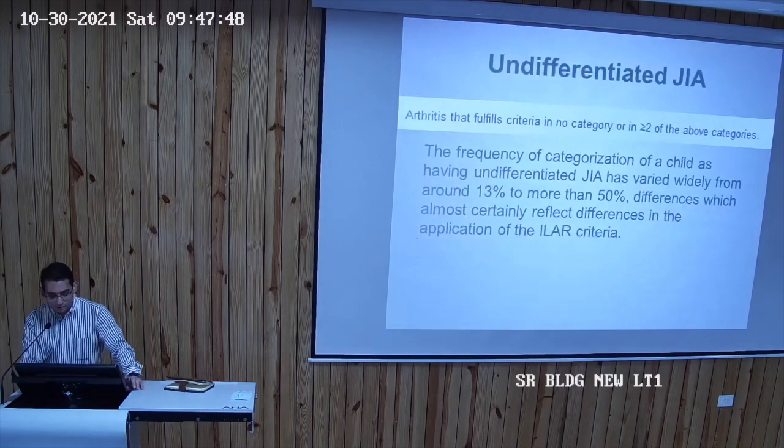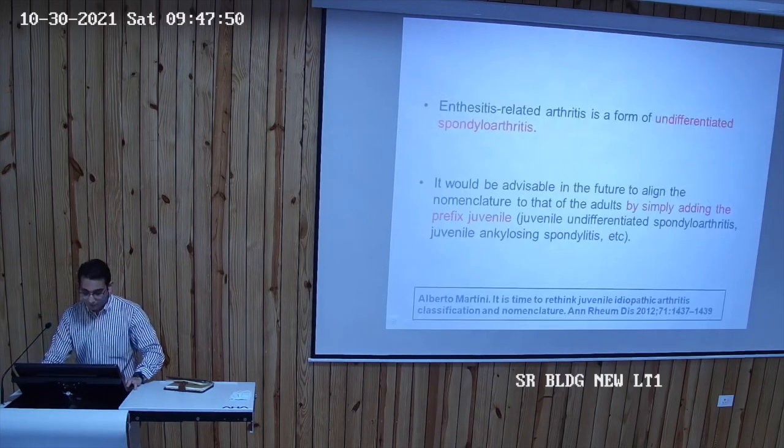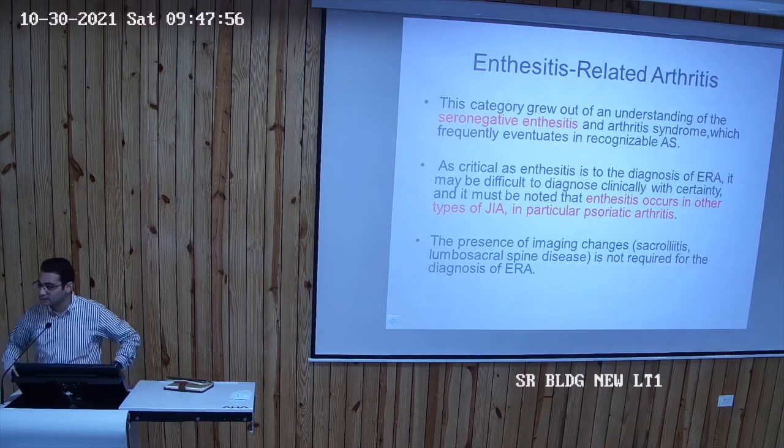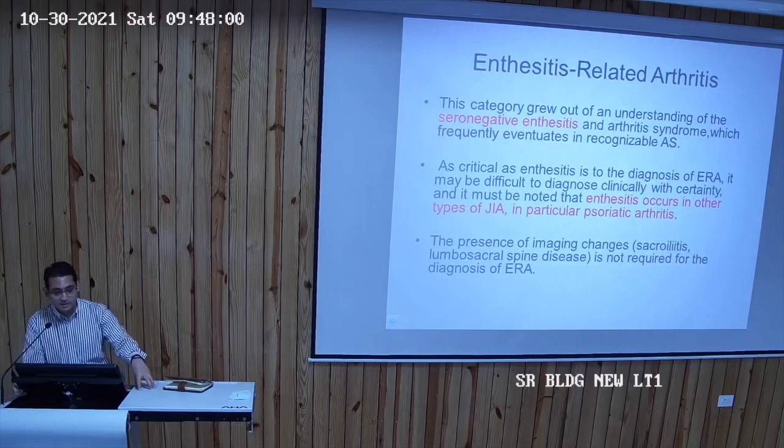For the diagnosis of this category, we often require imaging. So we would do an MRI of the sacroiliac of the pelvis area, for example, to look at the early changes of sacroiliitis. Historically, if you look at textbooks, they would do X-rays, but X-rays would take years to change. So if you have to diagnose and start treatment early, we would do an MRI instead.